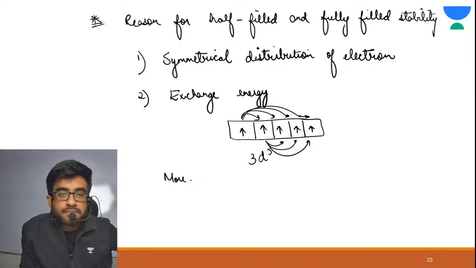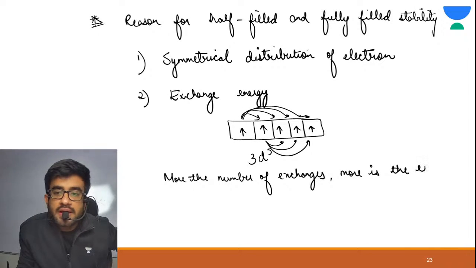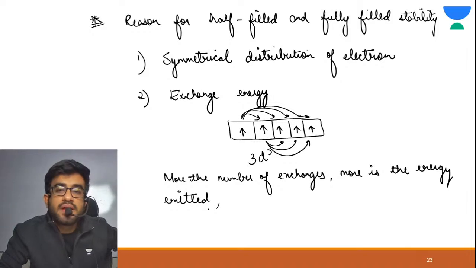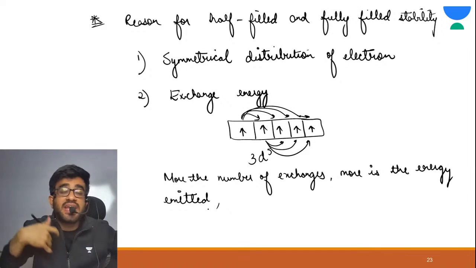More the number of exchanges, more is the energy emitted. Correct? On exchanging, energy is released.